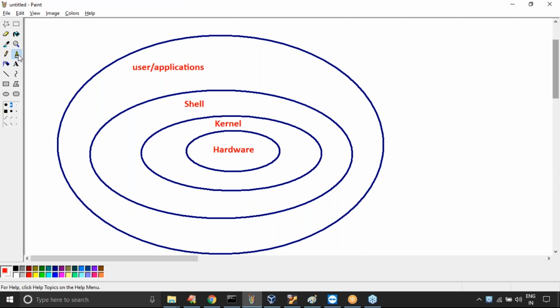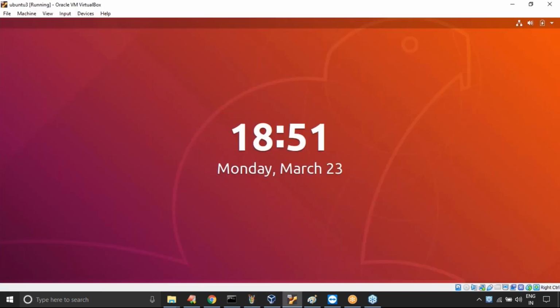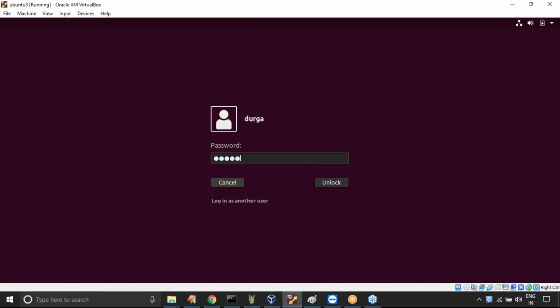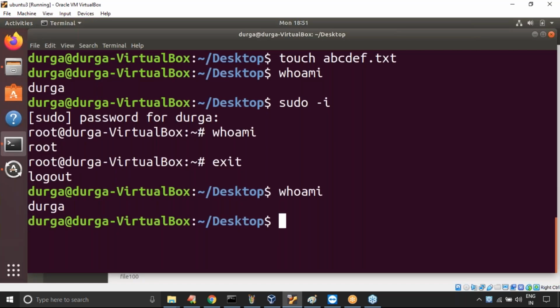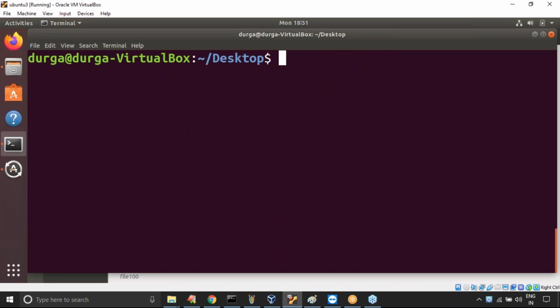Very simple. Assume that a user types a command on the terminal, like ls. What the shell will do is read this command.